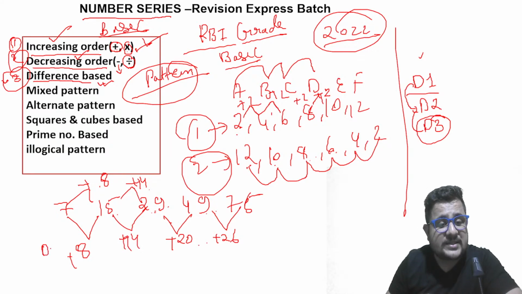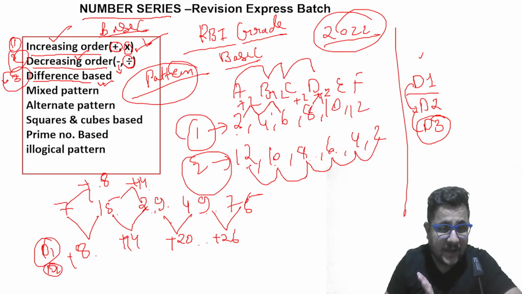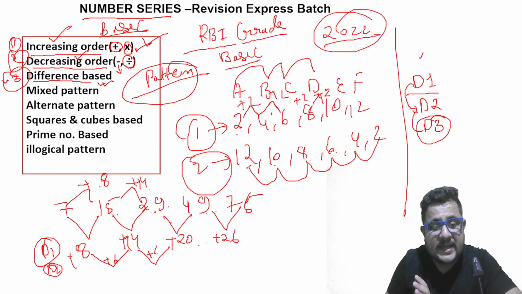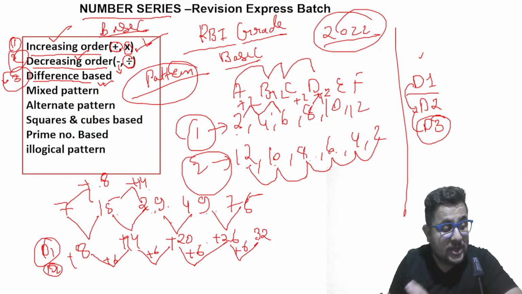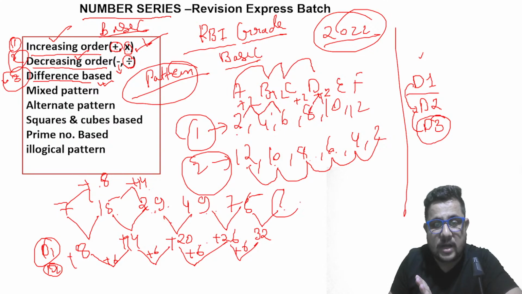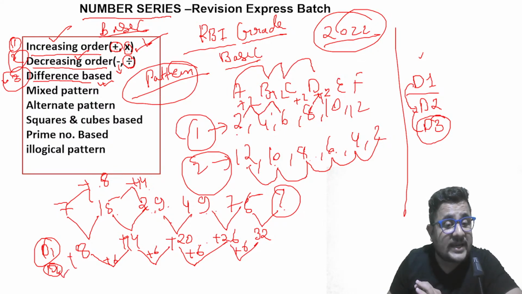This is the first difference. Now find out the second difference also, because by first difference you can't see any logic directly. So 8 plus 6, 14, 14 plus 6, 20, 20 plus 6, 26, 26 plus 6, 32. So you are able to find the missing number, the question mark, by the difference of difference, with the help of the second difference.